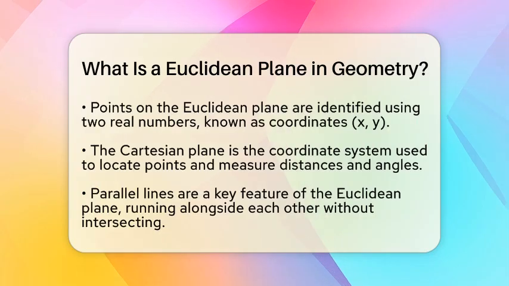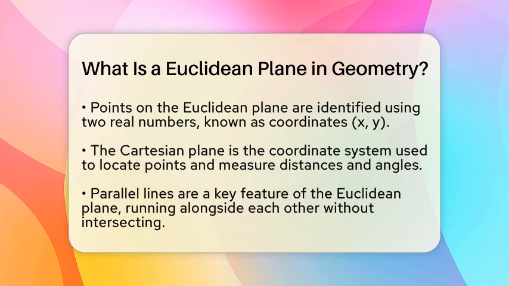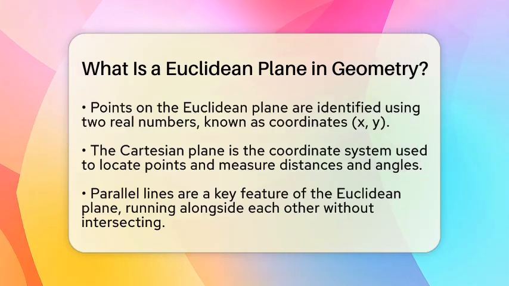One of the key features of the Euclidean plane is that it includes concepts like parallel lines. These are lines that run alongside each other and never intersect. This property helps us understand how shapes interact with one another in this space.